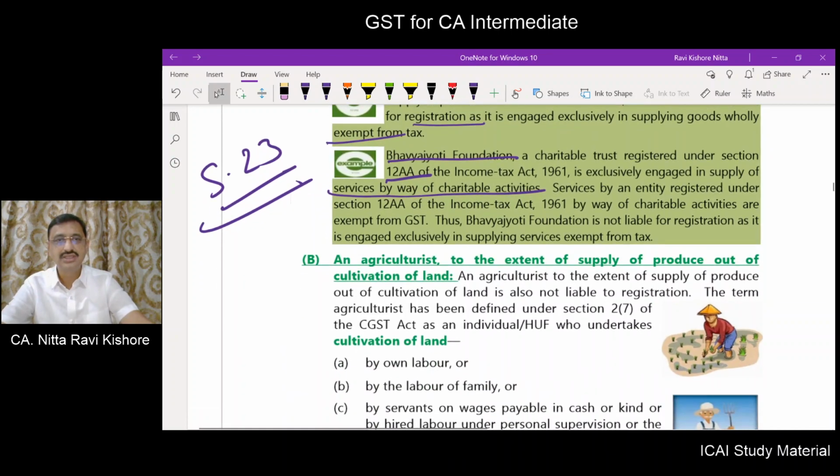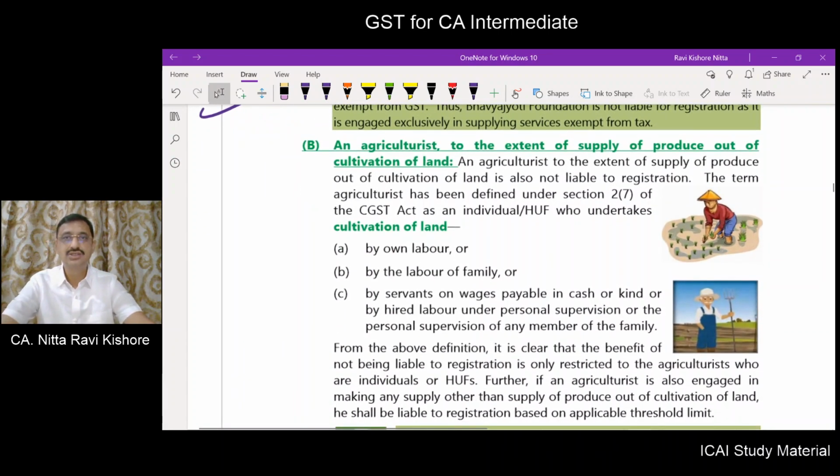Next comes an agriculturist, to the extent of supply of produce out of cultivation of land. First of all, you should be an agriculturist. Thereafter, you should produce something out of cultivation of land. So, three important ingredients or components are there in this exception.